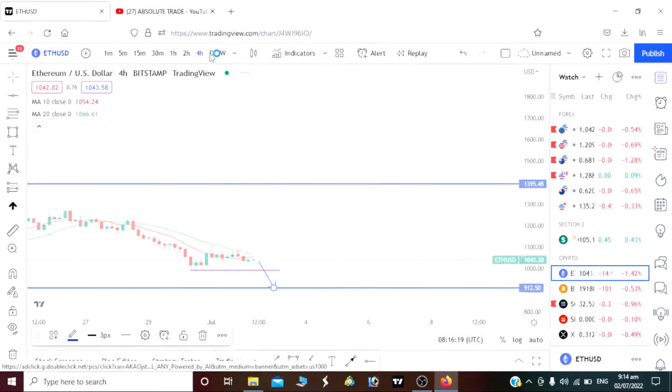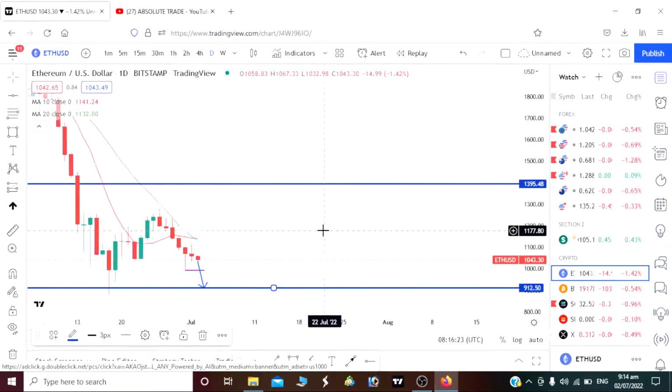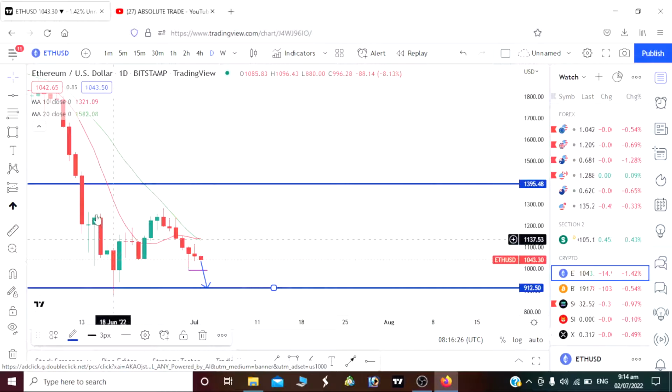Now let's see it on our daily time frame. As we can see, we've actually gotten this fall, right? We've actually gotten a pullback. Now we are waiting for a breakout below our liquidity area here. We can see this liquidity area where our price pushed down, then it pushed up.